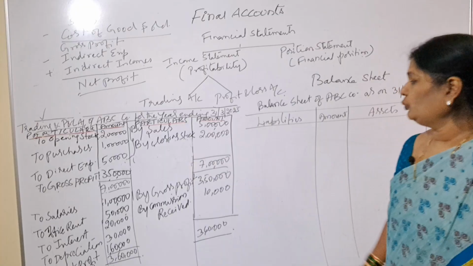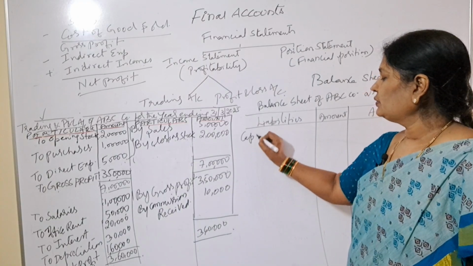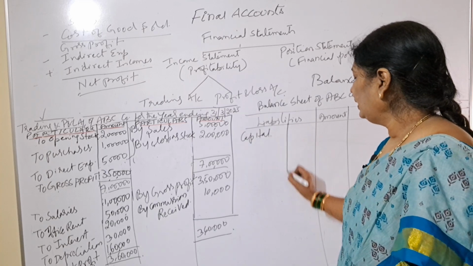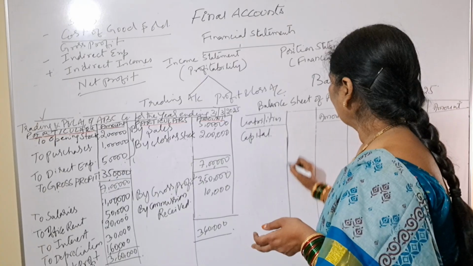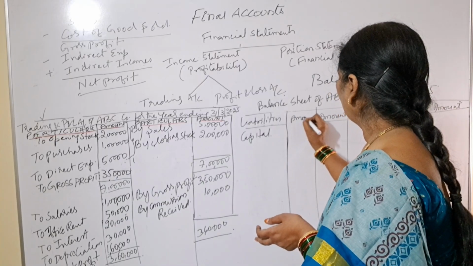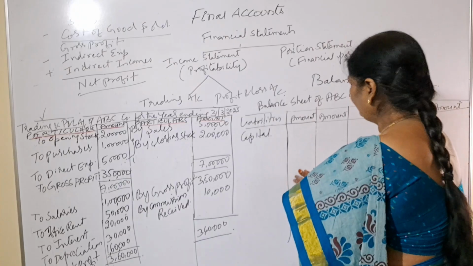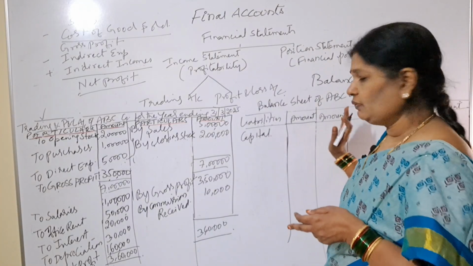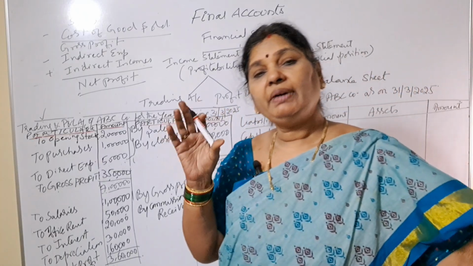So now I will show you how to prepare liabilities. The first item will be capital. When we have any additions or deductions, we have to provide one inner column. Like this we have to prepare. Here also we'll write one more amount. We'll make all deductions here and take the net figure to the outer column. So this is called the inner column, and this is called the outer column.